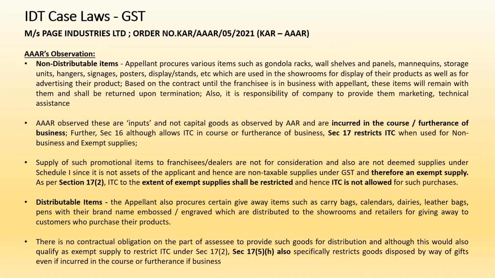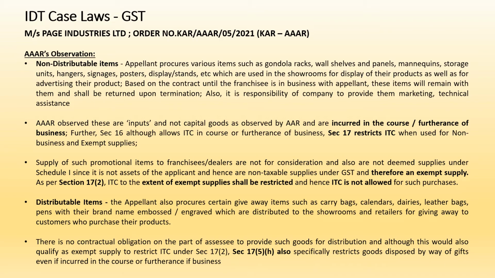However, additionally, as per section 17(5)(h), 17 subsection 5 clause h, the blocked credits specifically block goods disbursed by way of gifts even if incurred in the course or furtherance of business. So 17(5) starts with a notwithstanding clause for section 16.